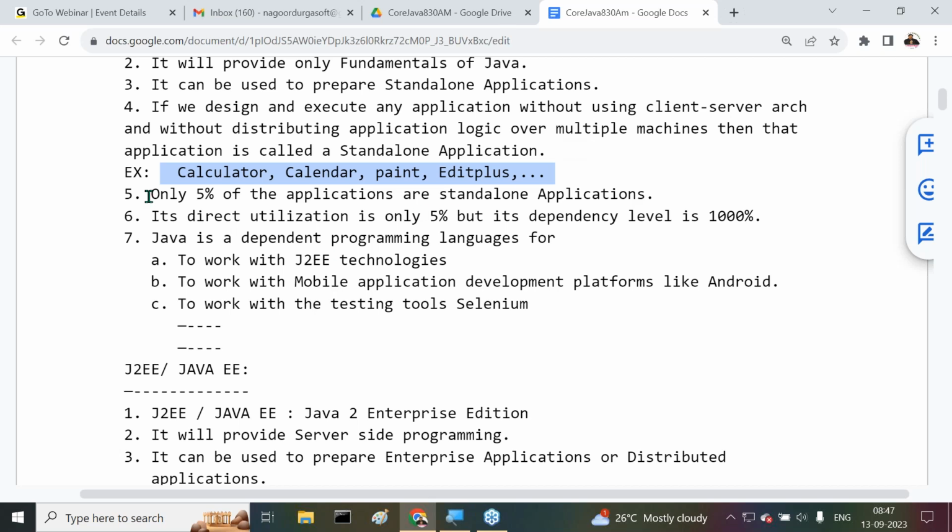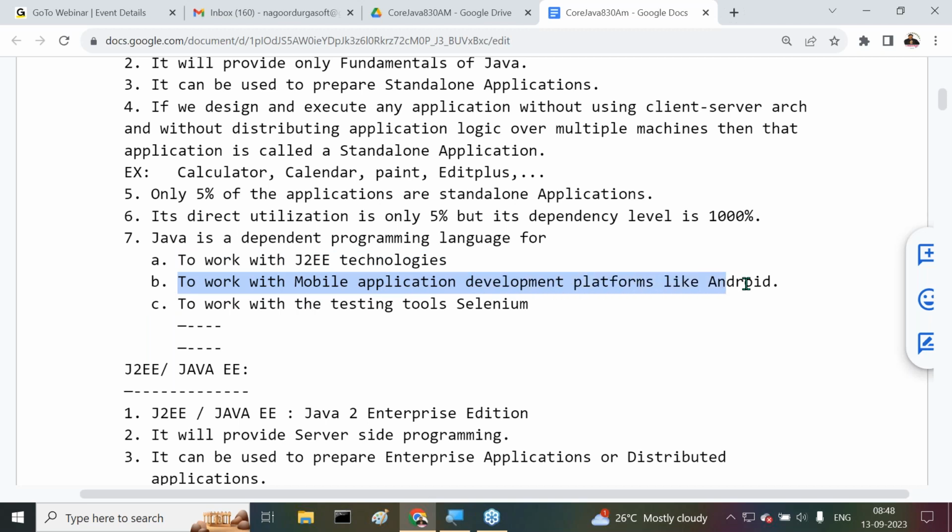How many applications are standalone applications? Only 5% of the applications are standalone applications. Its direct utilization is only 5%, but its dependency level is 1000%. It is a dependent programming language for working with the J2EE technologies, with mobile application development platforms like Android, and with testing tools like Selenium, and so on. So many things are available. So because of that reason, observe carefully.